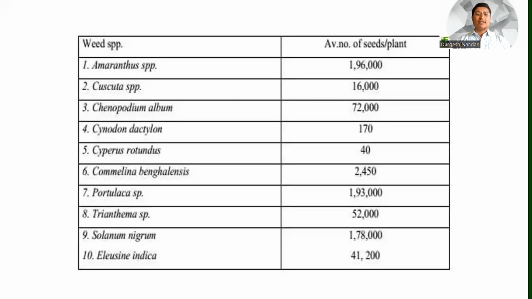The minimum is found in Cyperus rotundus, which produces only 40 seeds per plant, but that is the average. It may be more or less, depending on the nature of the plant and on climatic and environmental conditions. But that is the average number and also the minimum recorded.